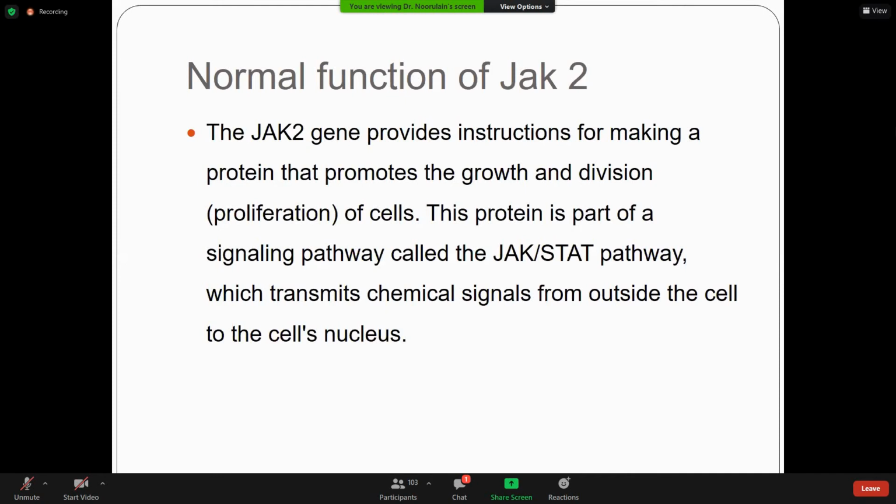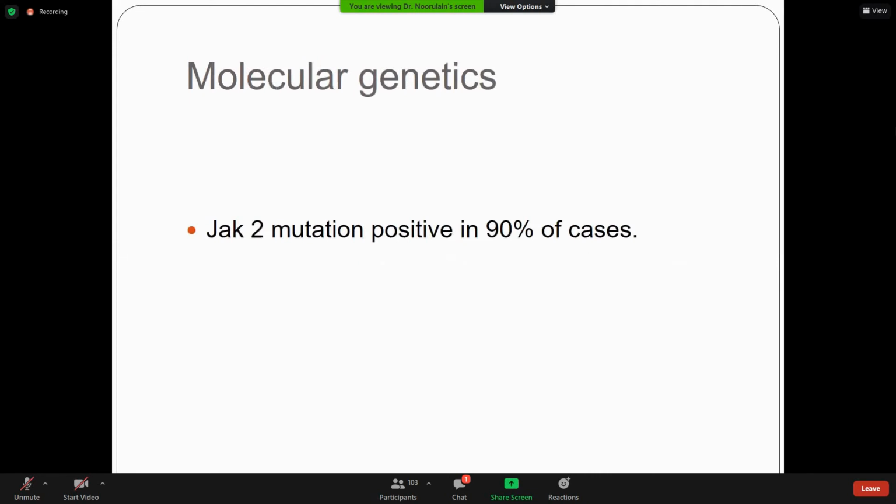When there is a mutation in JAK2, it can give rise to many MPNs, myeloproliferative neoplasms. JAK2 mutation is positive in 90% of cases of polycythemia, and about 5% of cases are positive with the JAK2 exon 12 mutation.